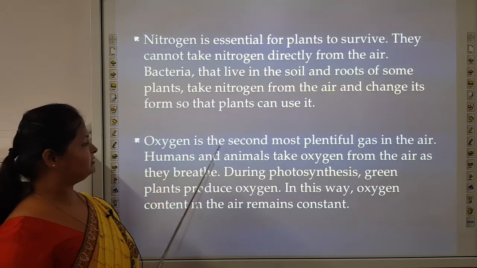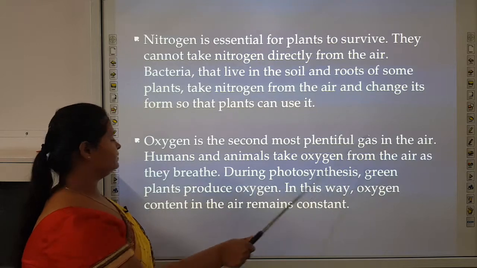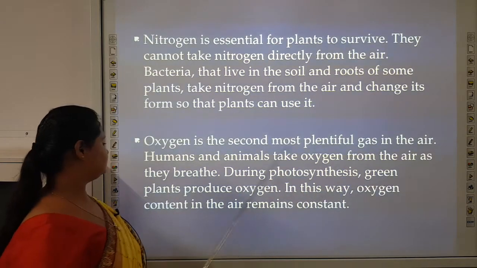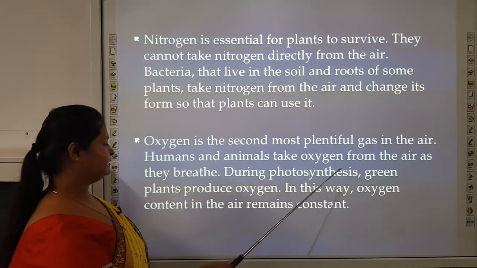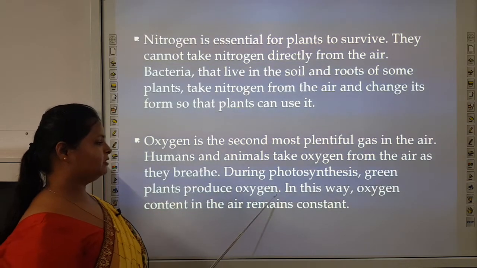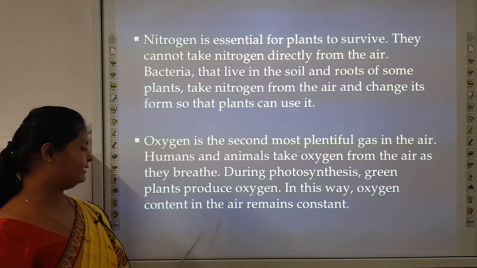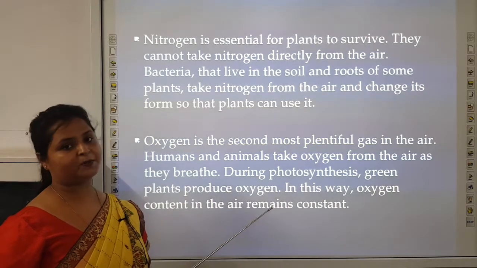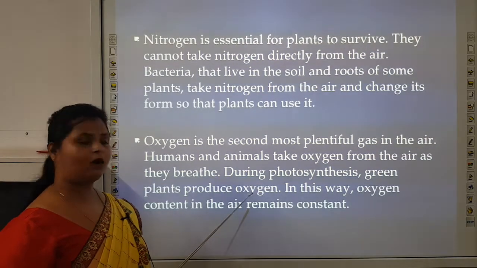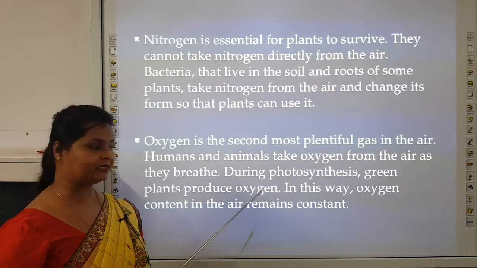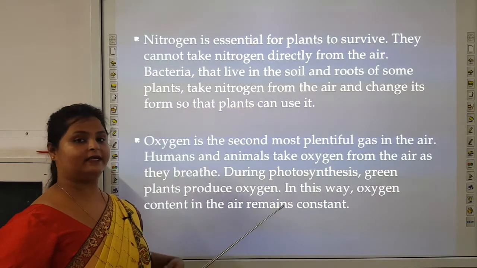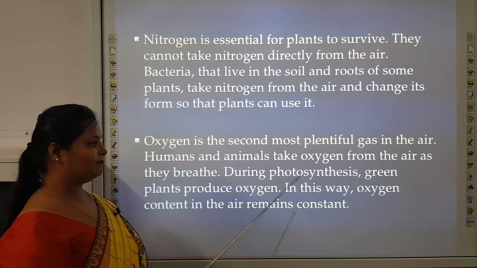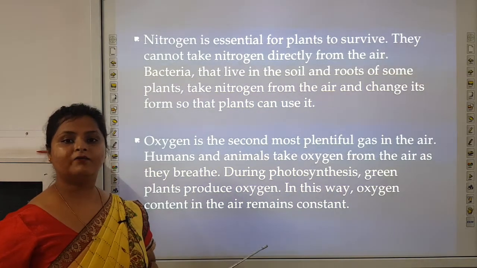Oxygen. Oxygen is the second most plentiful gas in the air. Humans and animals take oxygen from the air as they breathe. During photosynthesis, green plants produce oxygen. In this way, oxygen content in the air remains constant, and green plants need carbon dioxide to prepare their food. They are giving out oxygen and taking carbon dioxide, and we human beings are exhaling carbon dioxide and taking oxygen. So this balance between carbon dioxide and oxygen should be very perfect.